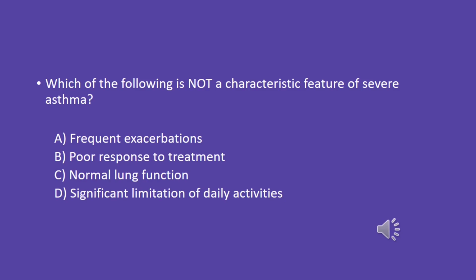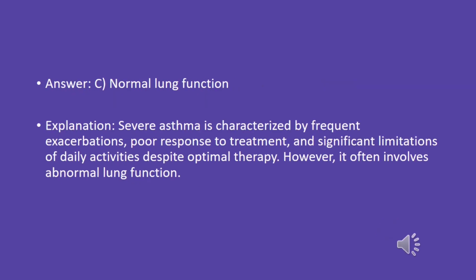Which of the following is not a characteristic feature of severe asthma? A. Frequent exacerbations. B. Poor response to treatment. C. Normal lung function. D. Significant limitation of daily activities. Answer: C. Normal lung function. Explanation: severe asthma is characterized by frequent exacerbations, poor response to treatment, and significant limitations of daily activities despite optimal therapy. However, it often involves abnormal lung function.